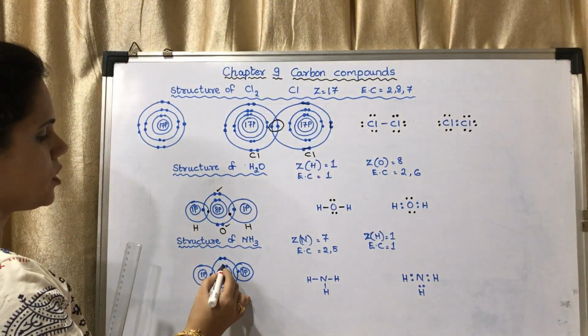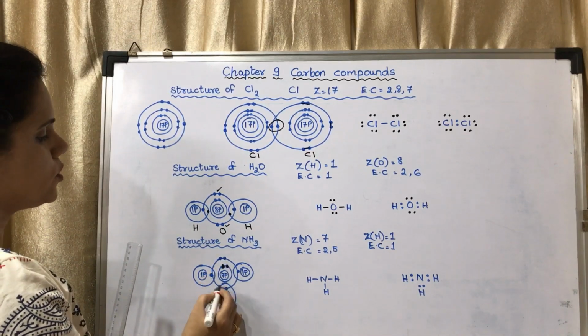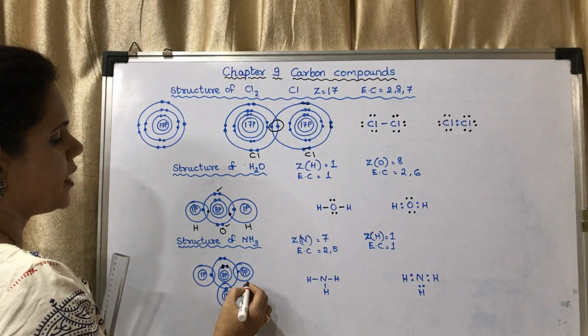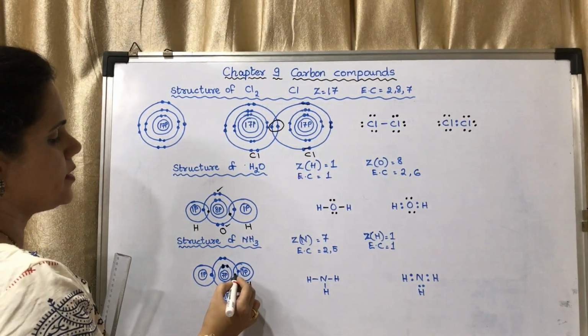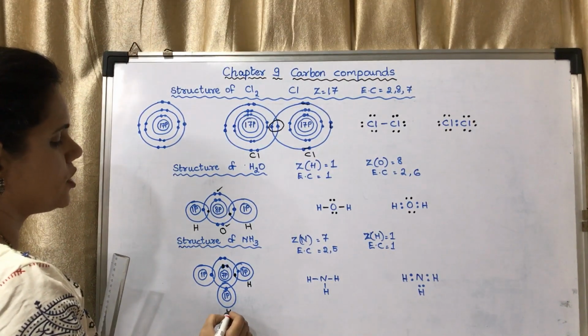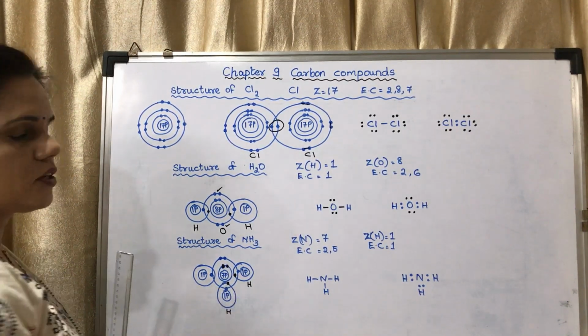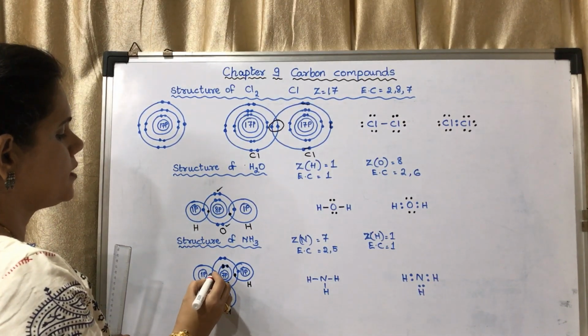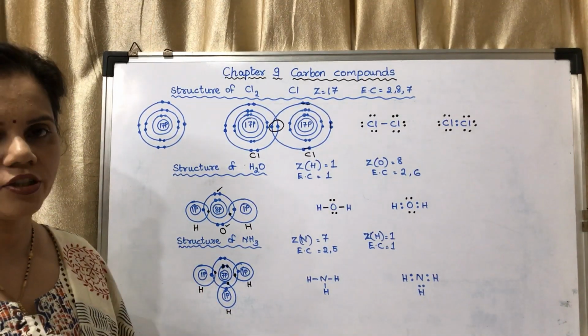It has 2 electrons in the first shell, 1, 2, 3, 4, 5 in the second shell. This is one hydrogen. This is the electron of that hydrogen. This is another hydrogen, and the electron of that hydrogen. This is the third hydrogen and this is the electron of that hydrogen.